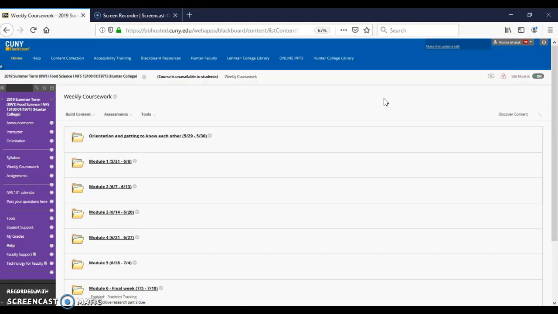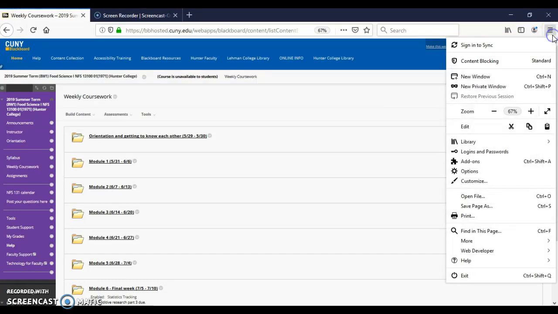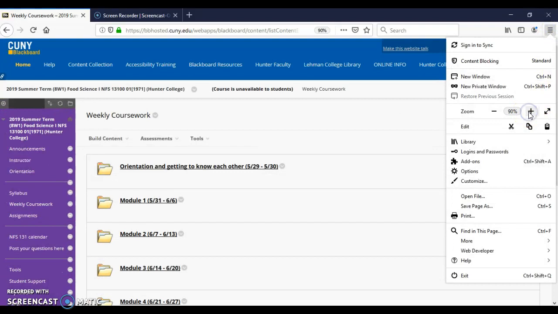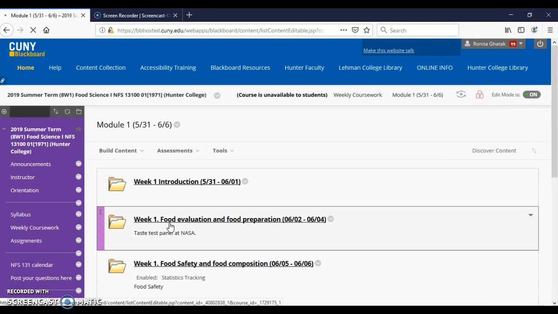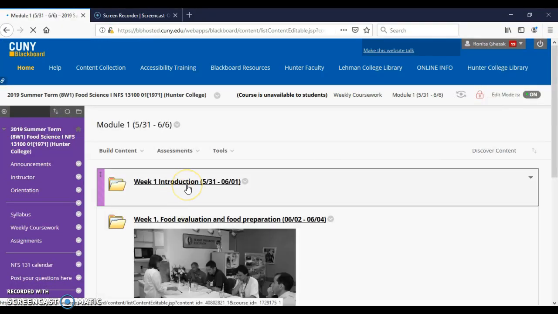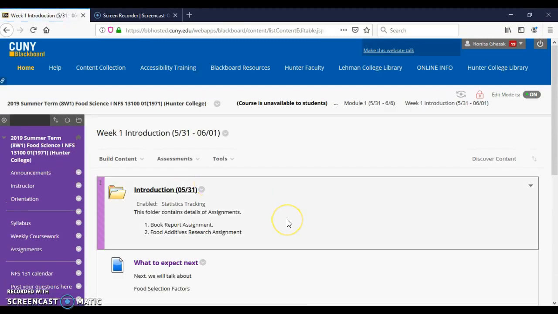So I will just go over one particular week, that is module 1. More or less it is similar for the other weeks, okay, to help you understand how to navigate this. So click on module 1. It runs from 5:31 to 6:06. Module 1 has 3 different parts. The first part is the introduction part, okay, where I'm introducing you to the 2 course assignments which you have to do: the book report, okay, and the food additive research assignment.